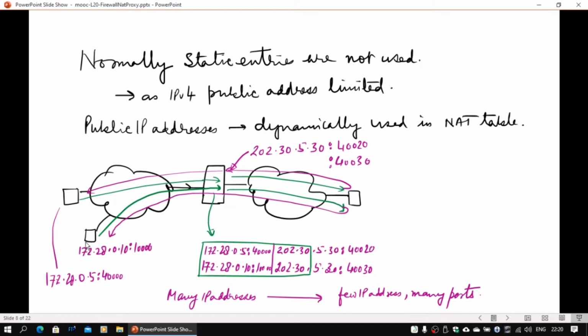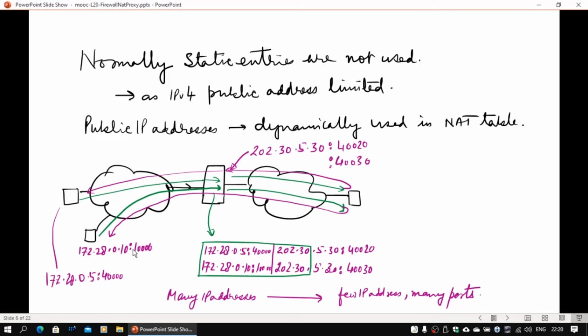Now another machine talks to the same server. What is going to happen? It will be given a different public IP address and port number pair. So you can see that for one it was given 202.30.5.30, 40,020. For the other one it was given 40,030. Only port numbers have been changed.